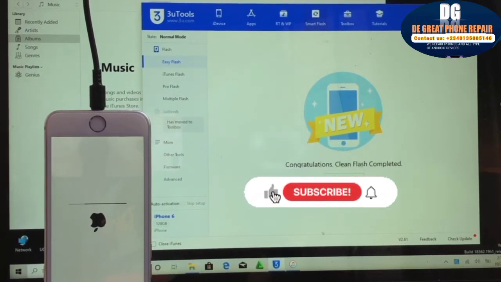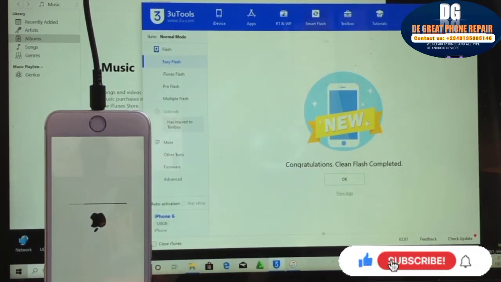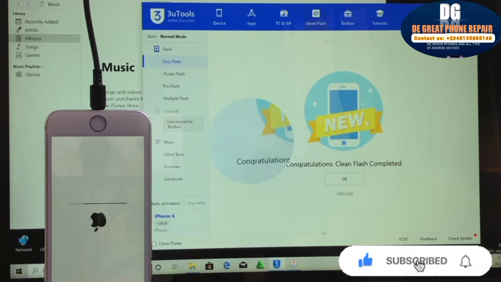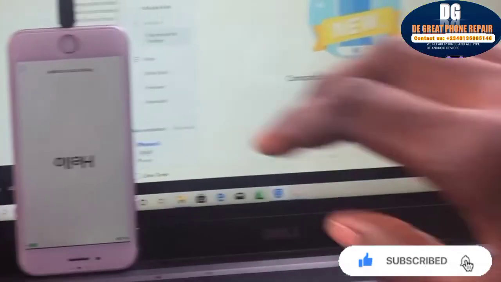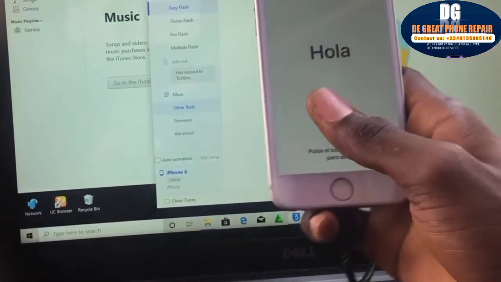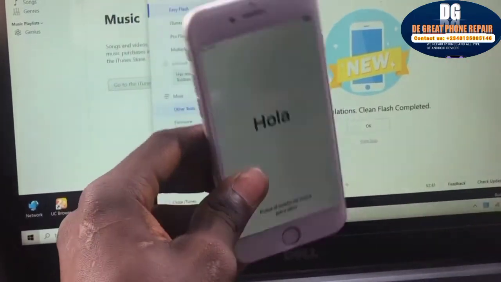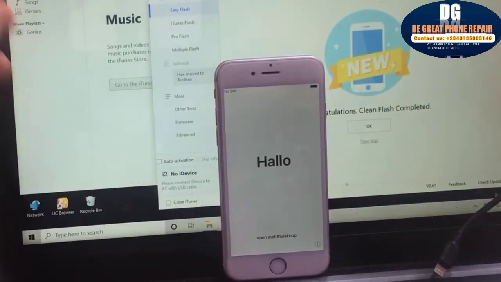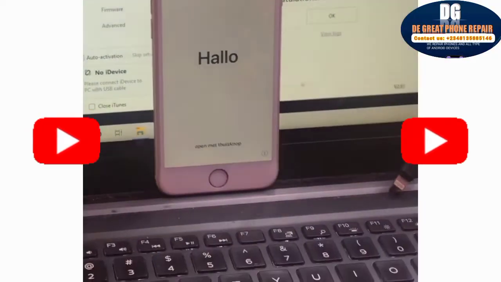Boom, the process is done. Congratulations, clean flash completed. Now just wait for the iPhone to finish booting. Now it's booted. Disconnect your USB cord and let's perform some manual settings setup on the iPhone.